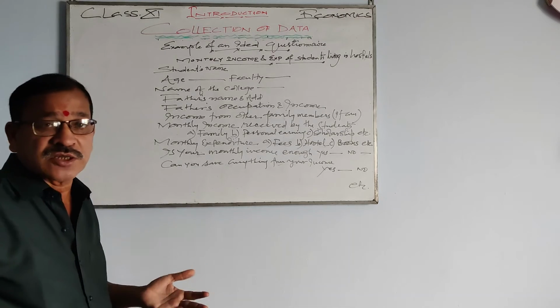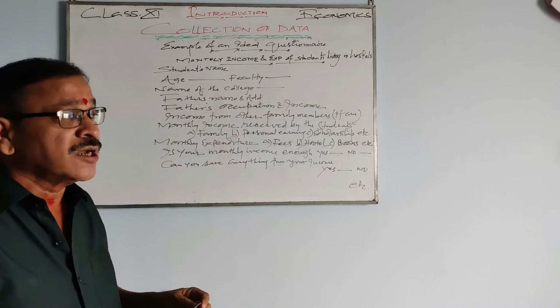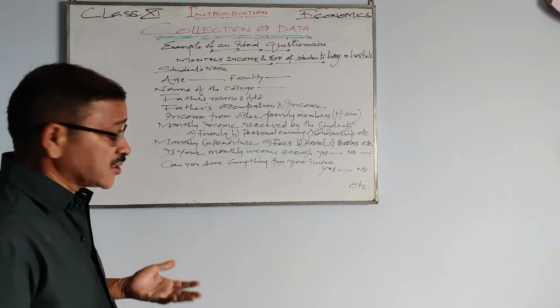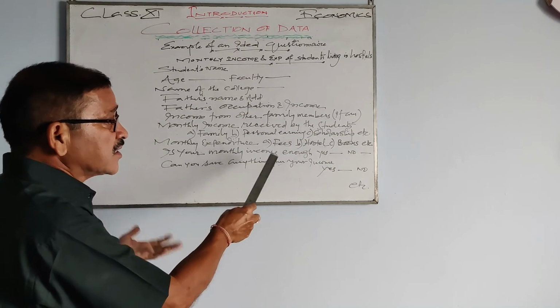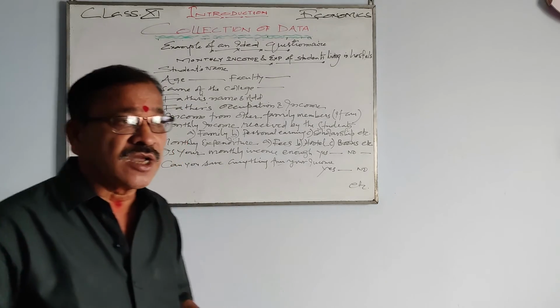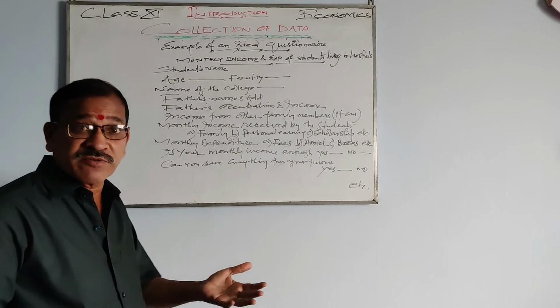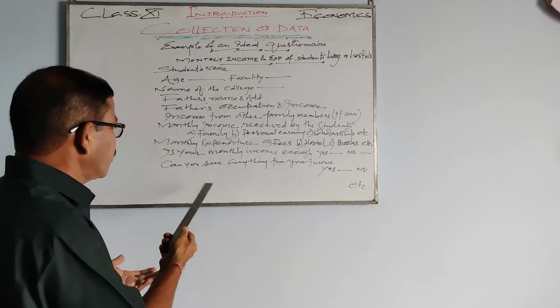Then monthly expenditure. Obviously, after income comes expenditure. A student needs to spend money, and he spends on fees, hostel, books, and entertainment. So these are the two points: the areas where he spends money and the sources from which he gets income.